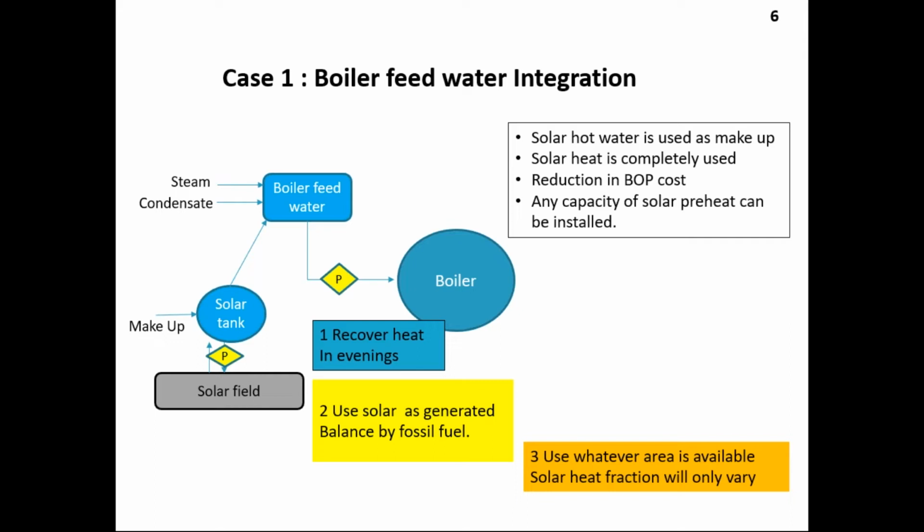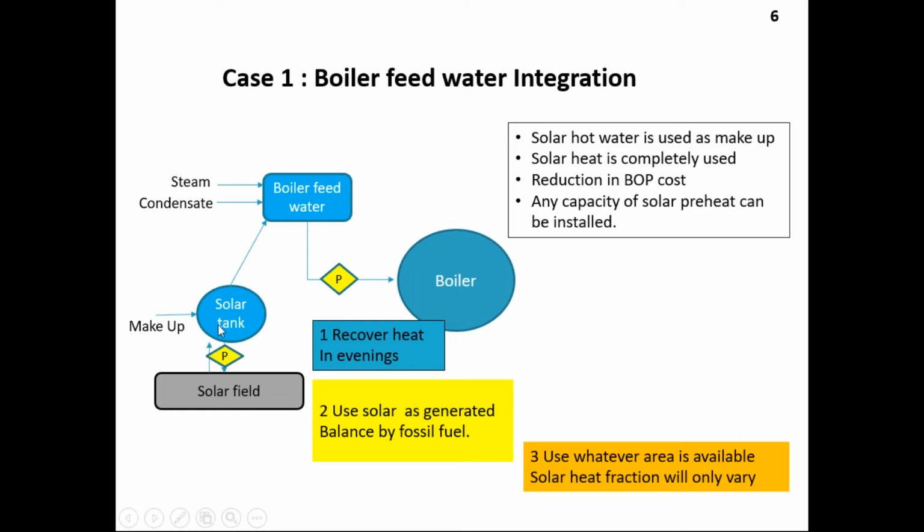So as far as the fossil fuel goes, it doesn't understand the temperature. It will say 10 kilocalories. So if you feed it at 40 degrees centigrade or at 80 degrees centigrade, it won't make any difference as regards fossil fuel. But it makes a huge difference in solar because your efficiency at 40 is more.